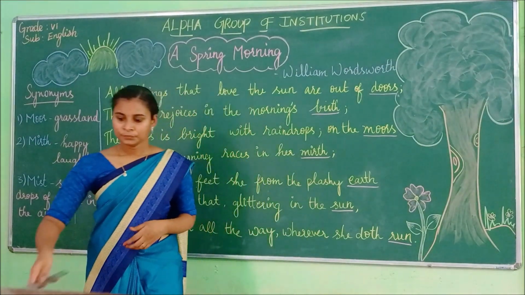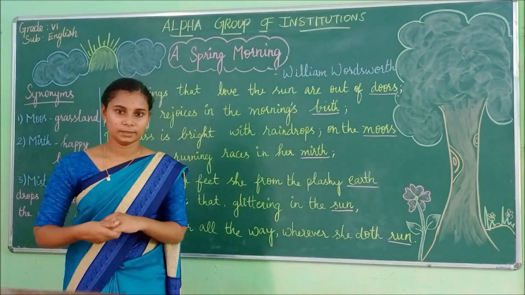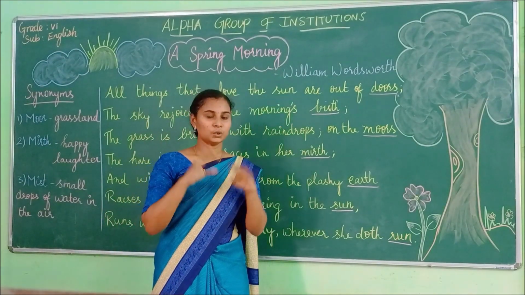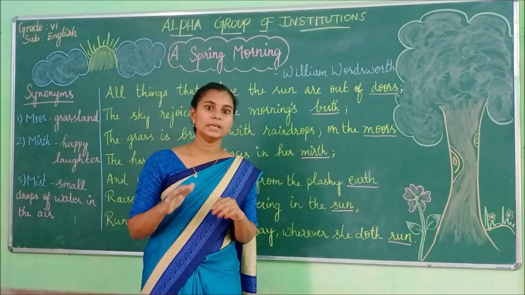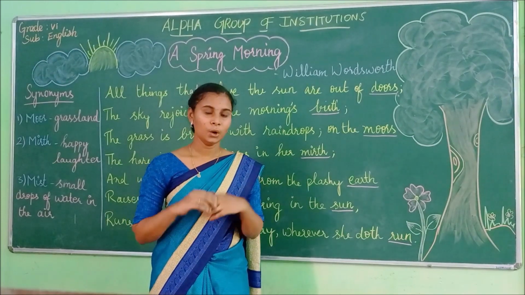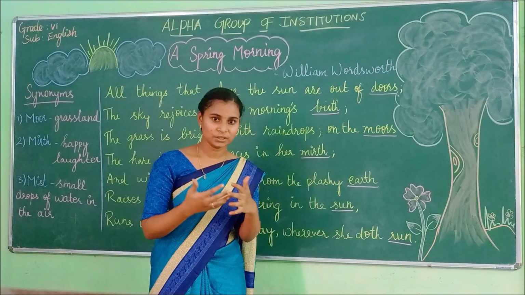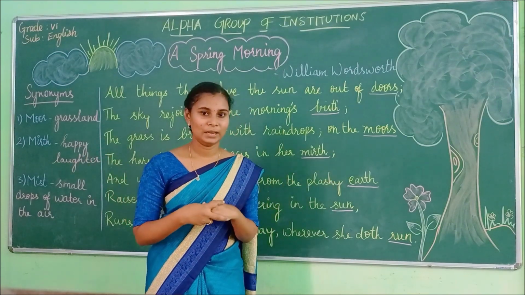Okay, very good. So I hope you have all understood the poem. So we shall summarize the whole poem now. This poem, A Spring Morning, is written by William Wordsworth. Who is William Wordsworth? He is a nature poet, right? So he loves nature, he describes nature very well, right?